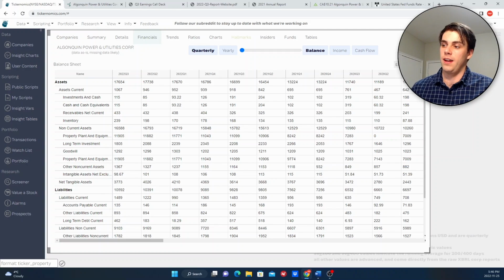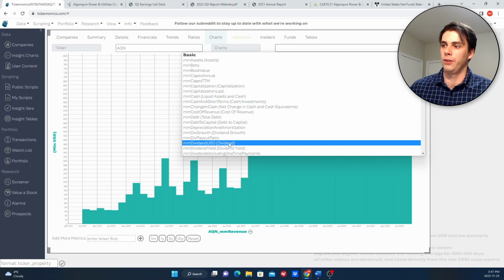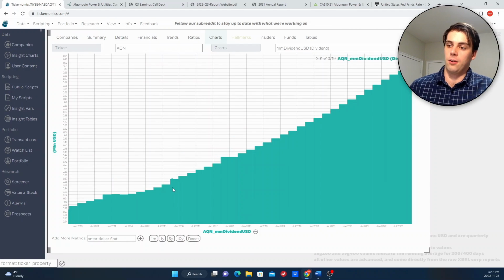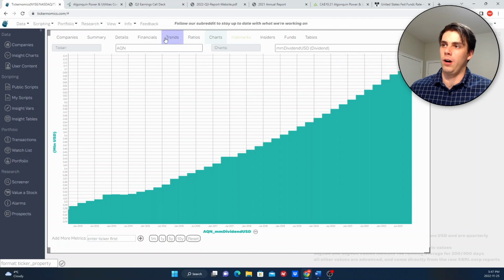And so investors that invested in them initially because of that potential dividend growth may now be selling because they're realizing it might not be there. We can take a look at what the dividend has been historically with this chart here called dividend USD. And we can see if we go back 10 years, they've been raising their dividend fairly consistently. Pretty much every year in lockstep, they're raising the dividend. So that's what probably enticed a lot of investors, especially people that would consider themselves dividend investors. And if they see there's a risk that this growth could stop, they're probably going to be selling. And I think interest rates are the key reason why.